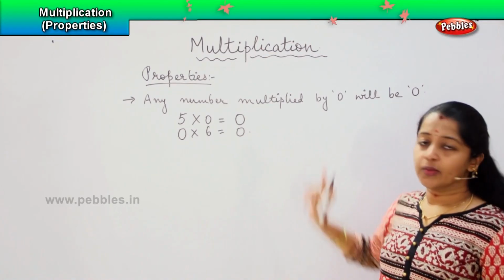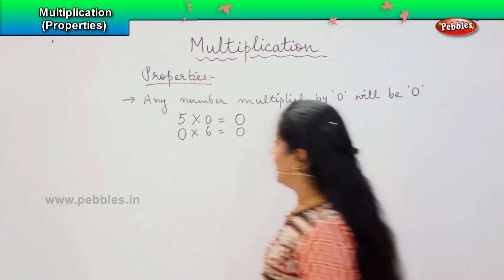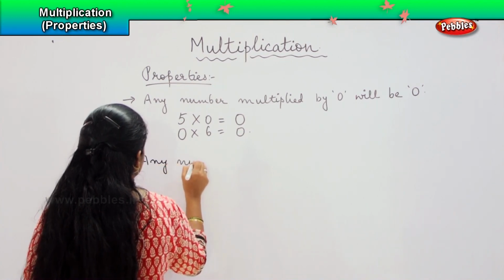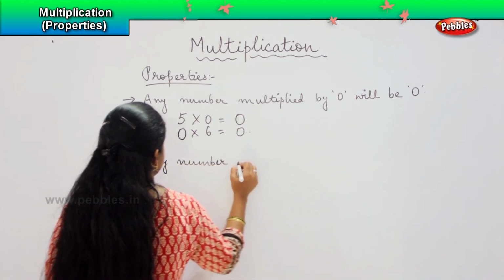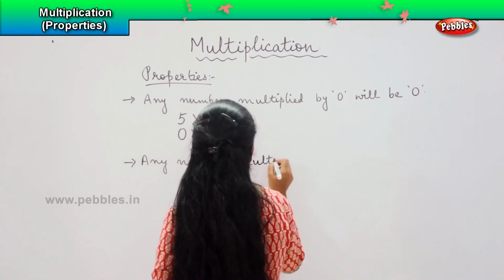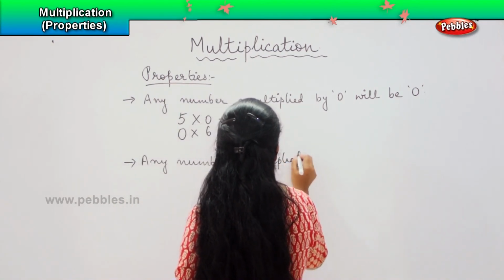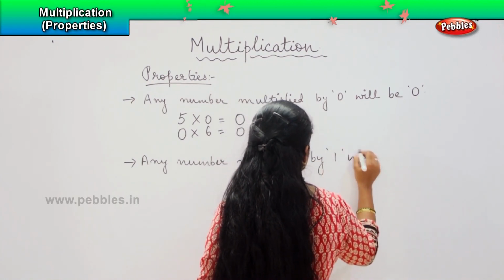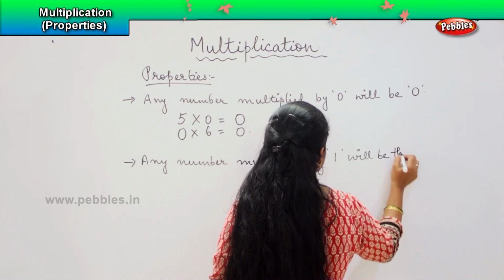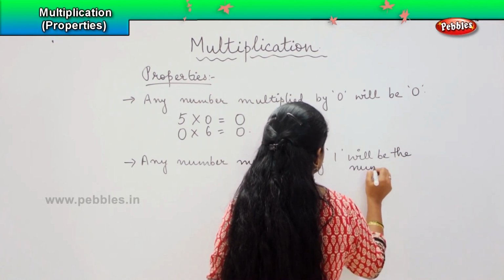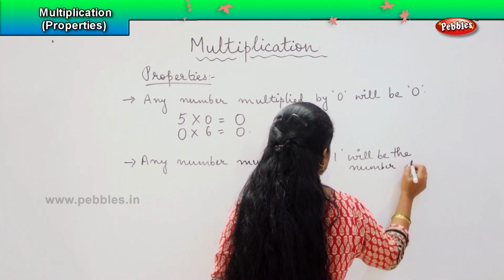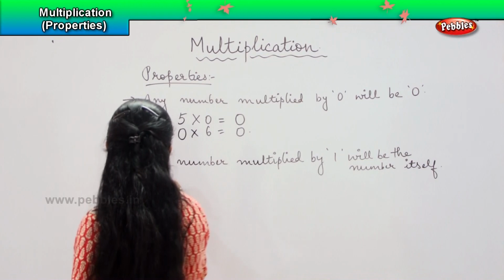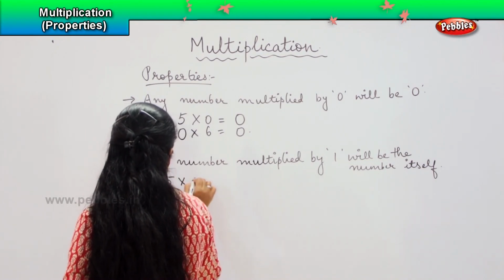Are you clear with the first property, children? Now, the second property says any number multiplied by 1 will be the number itself. So, what does this mean, children? Suppose 5 into 1.